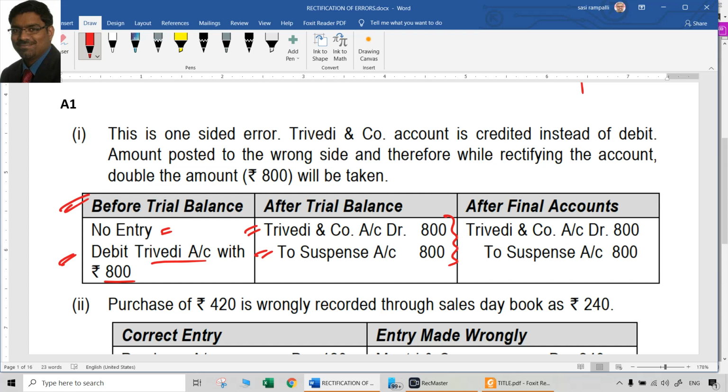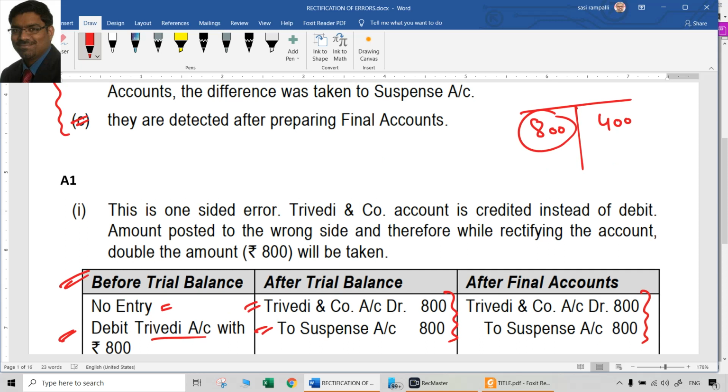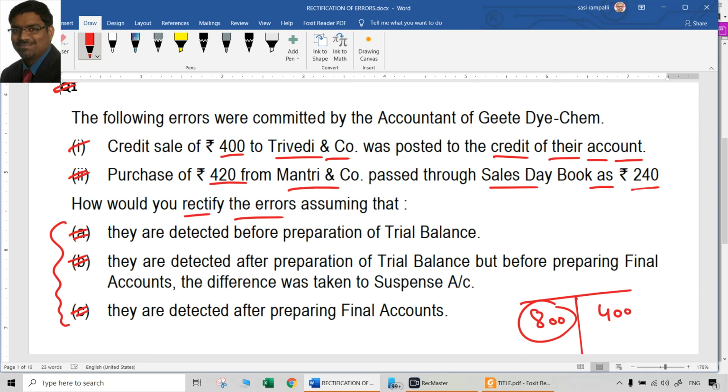There is no need of using profit and loss adjustment account. The same entry can be passed even after preparation of final accounts also. That is Trivedi and Company account Dr to suspense account. That is the three different situations. These are the three different situations in which first error can be rectified.